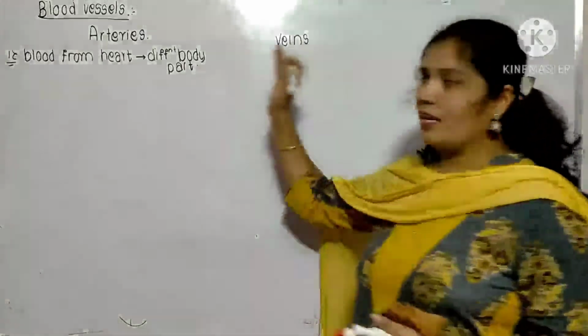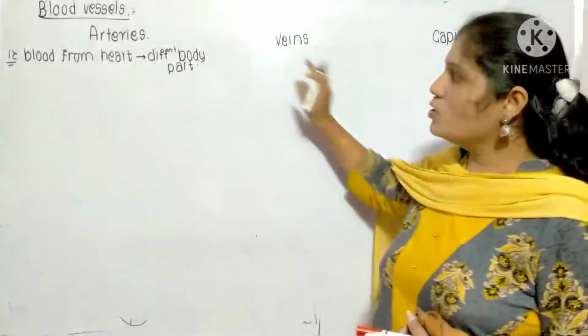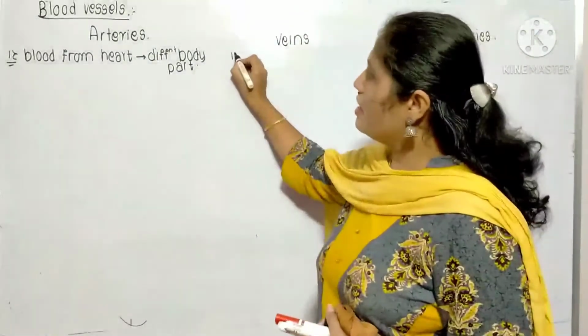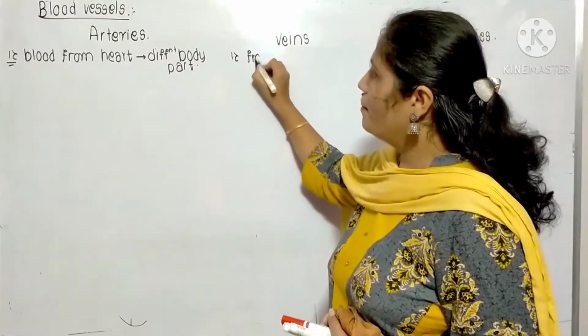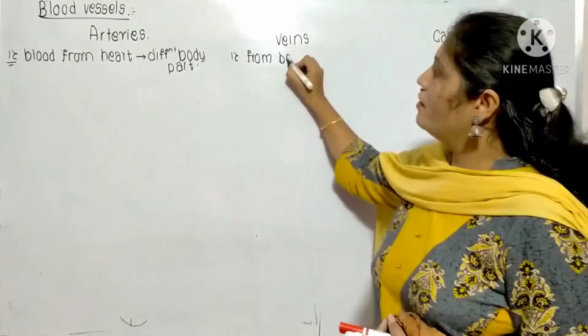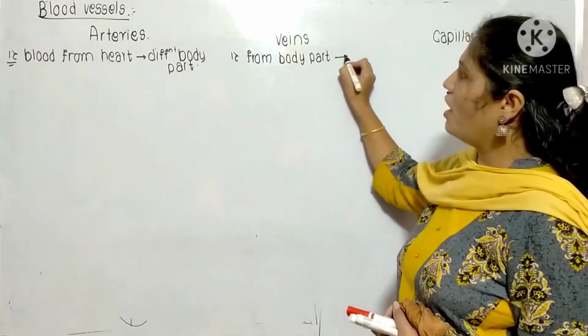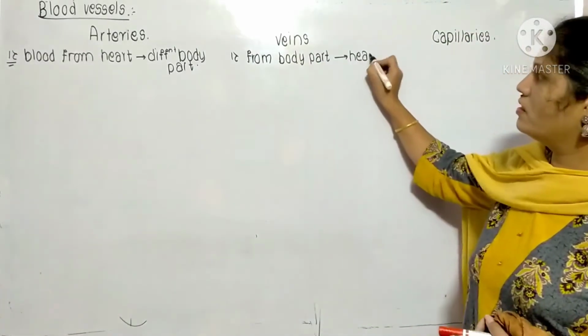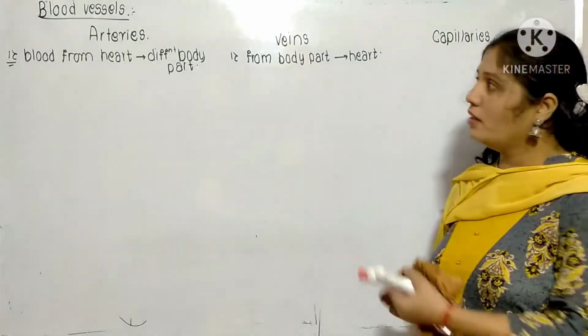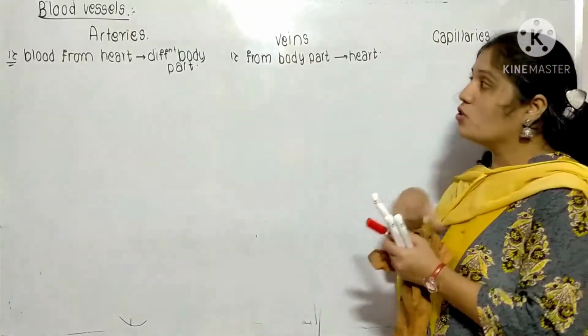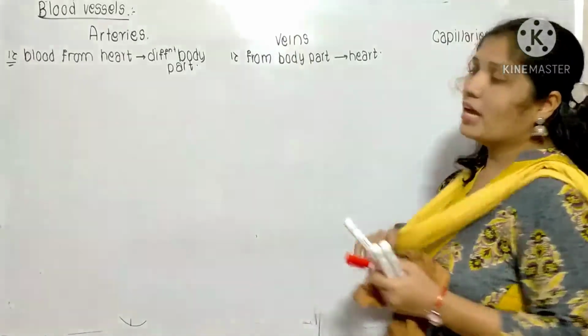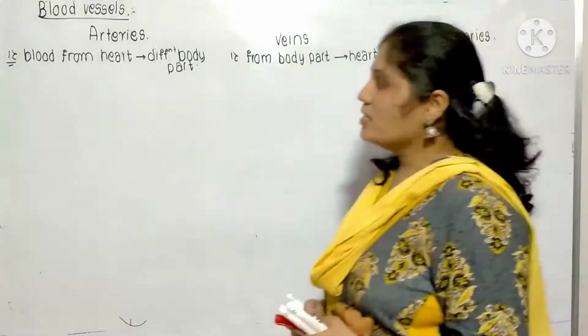But veins, we'll compare both of these. Veins carry blood from the body parts, from the tissues, towards the heart. I am comparing this because in the examination the question can be asked: distinguish between arteries and veins.